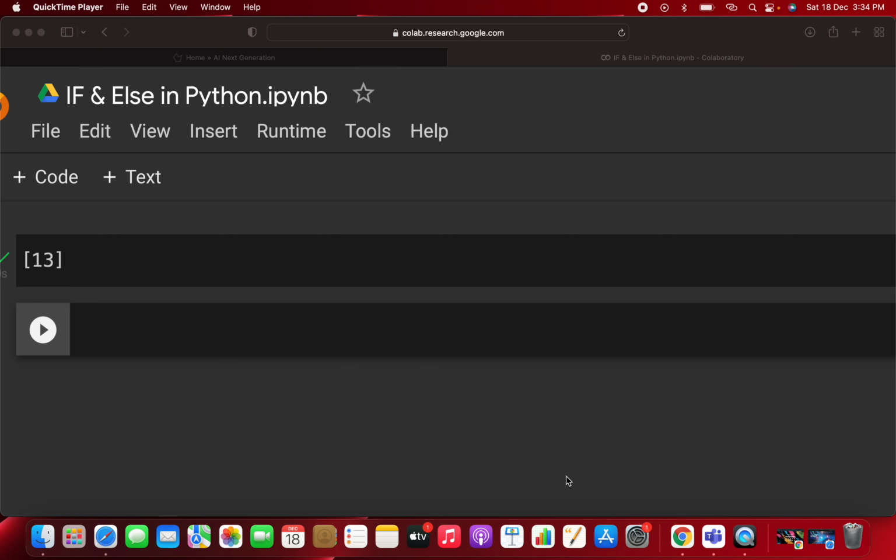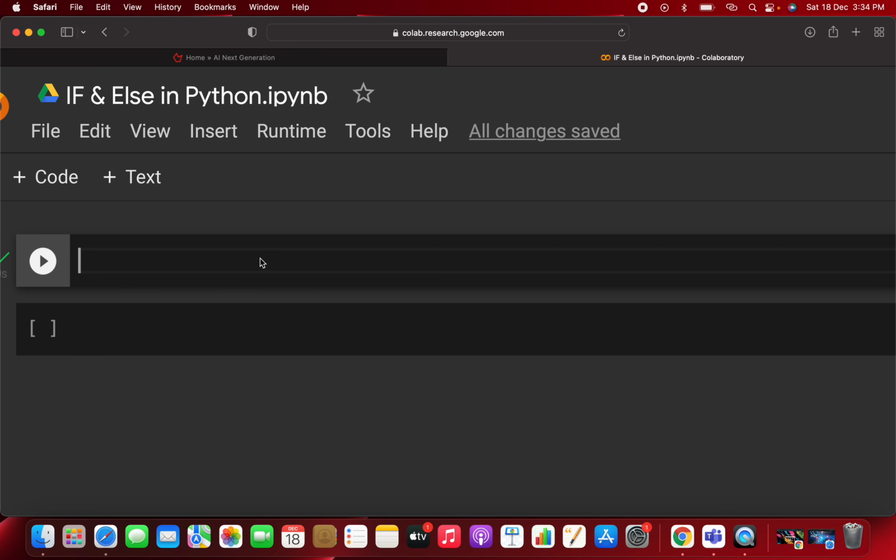In the previous video we already saw the dictionary in Python. This is a continuation of the previous video. We have already seen the different data types: string, list, tuples, dictionary, and sets. Now, before starting loops, that is the for loop and while loop, you must understand conditions in Python.